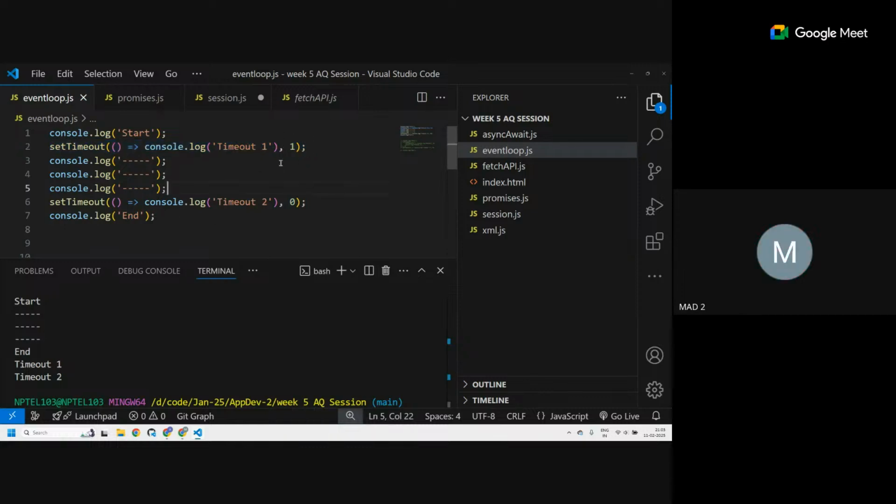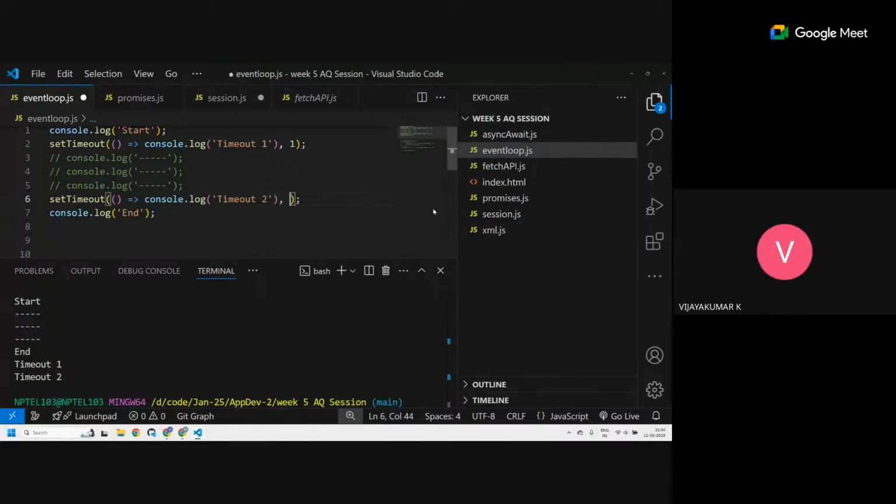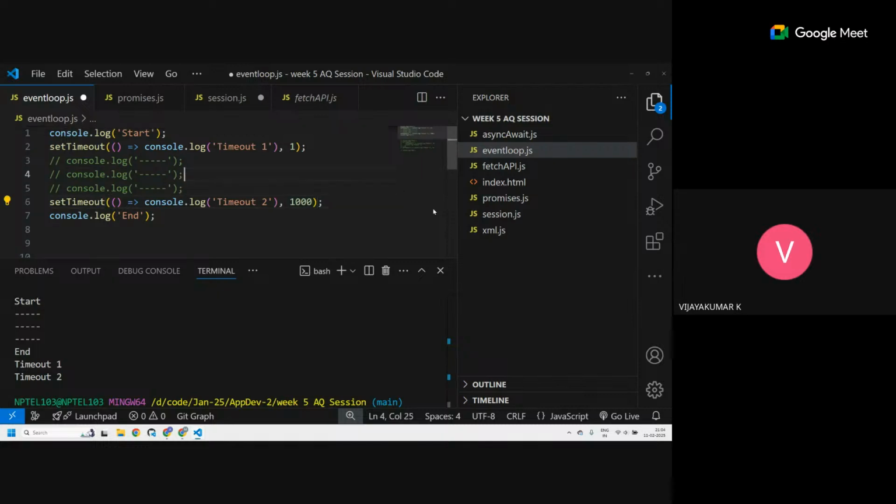But in this case, we can't tell exactly what will happen, because sometimes this might take very little time. We can compare it by giving 2000 to line 2 and 1000 to line 6, then it will create a difference. The main purpose of giving a lower number in timeout two is to make it come first. Am I right or wrong, sir? Correct me.